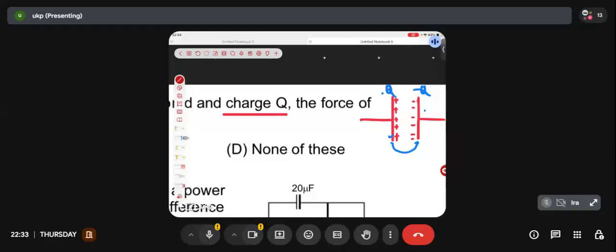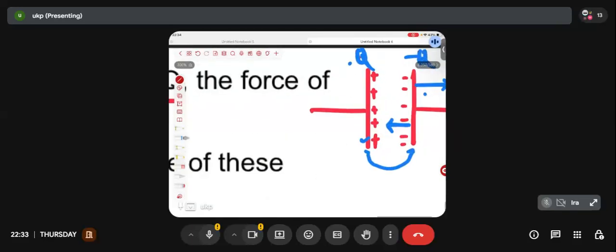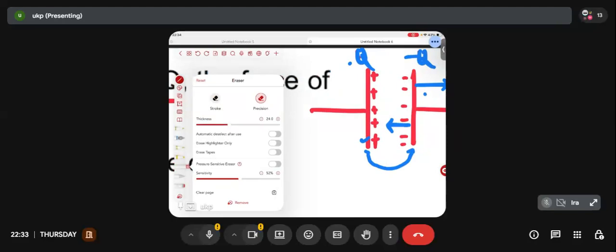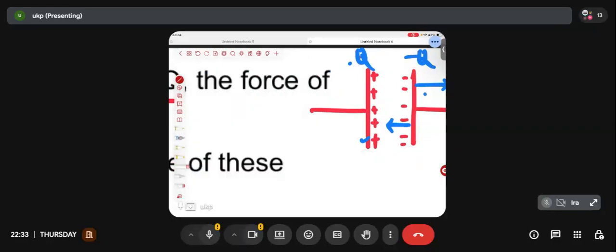The positive plate is creating an electric field towards right, no doubt. But the negative plate is containing negative charges. Negative charges experience force opposite to that of the electric field. So the electric field is directed towards right, so the force experienced by the negative plate due to the positive plate will be towards left. Yes or no? Does it make sense, guys? Confirm me, anyone. Is it clear what we are discussing?